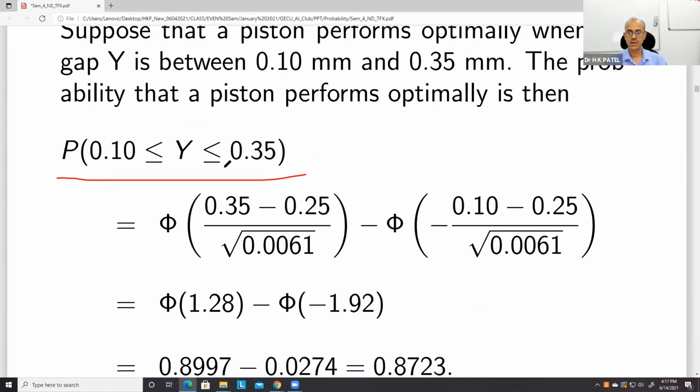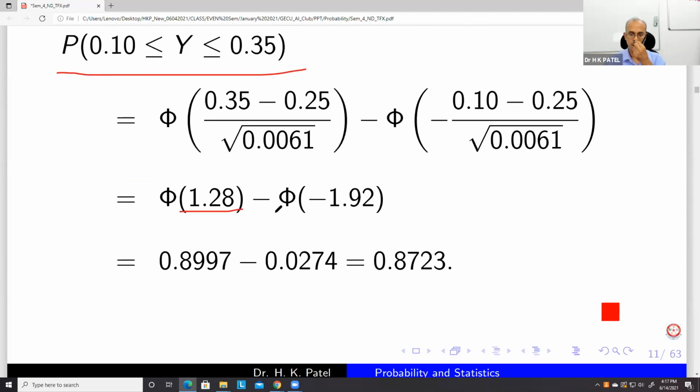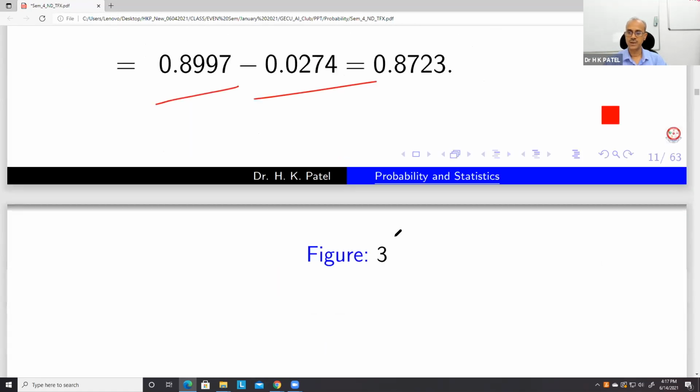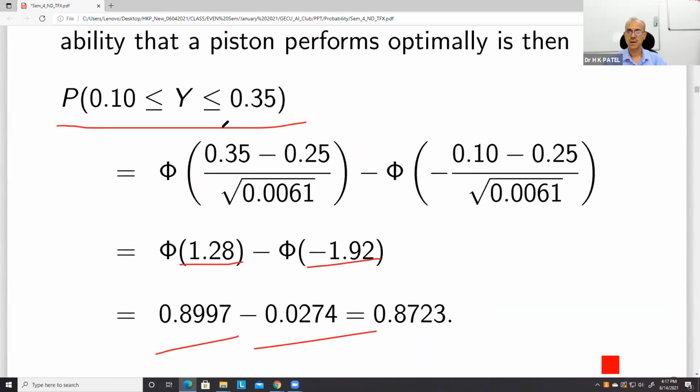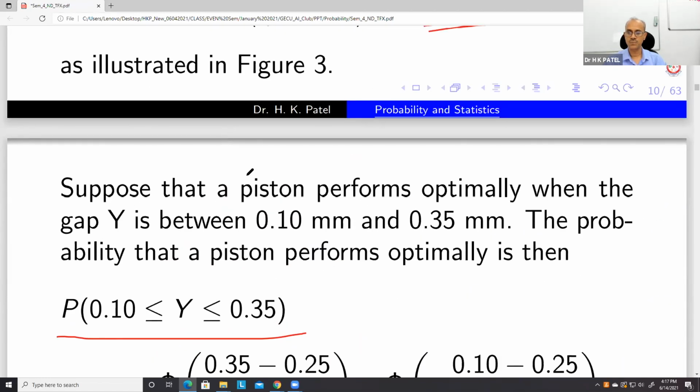You just calculate the z value here and here, and then subtract phi of the z value here minus phi of the other. All these values we can obtain from the table, and then we have this probability. You can see that 80% of the time we can expect the piston to perform optimally.